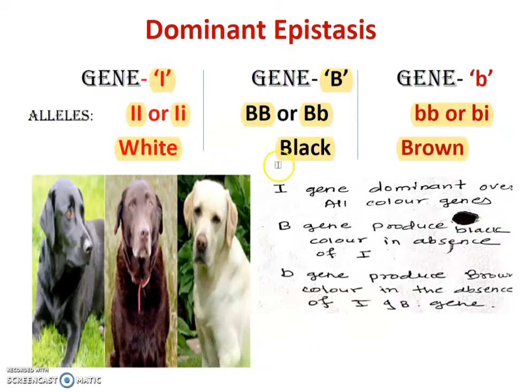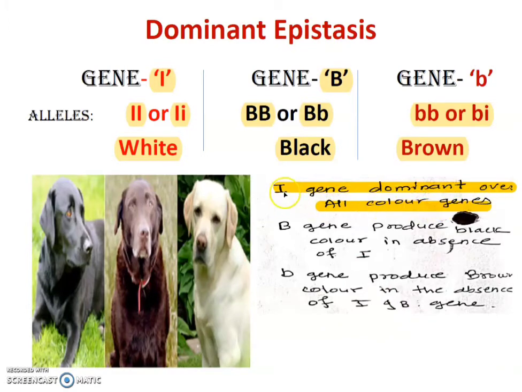Here we take the example of dog coat color. White color is produced by gene I, black color is produced by gene B, and when both dominant genes are absent, brown color develops. The I gene is dominant over all other color genes.